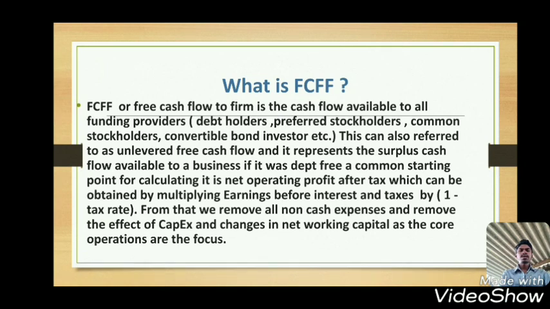A common starting point for calculating it is net operating profit after tax, which can be obtained by multiplying earnings before interest and taxes by one minus the tax rate.